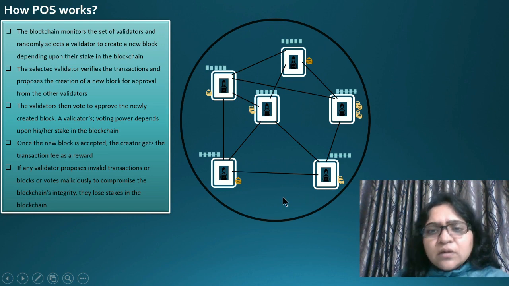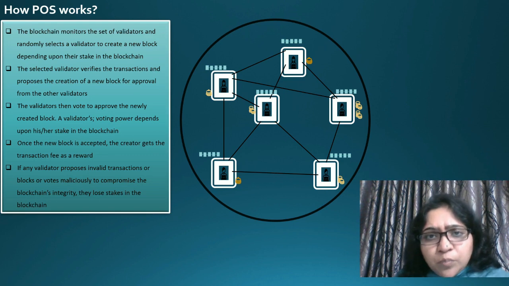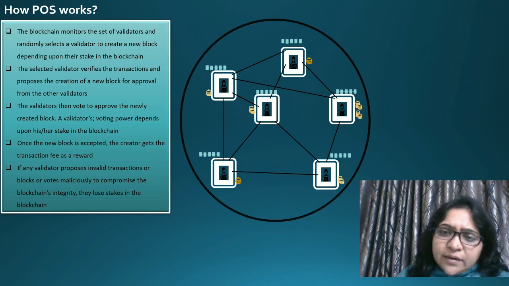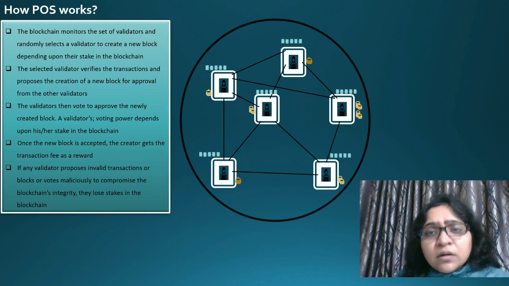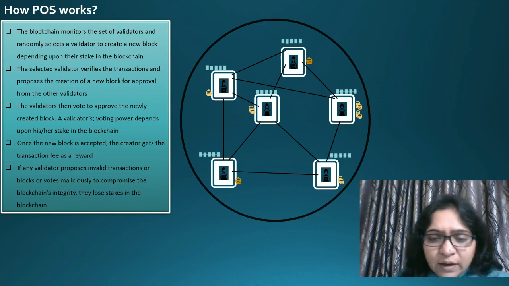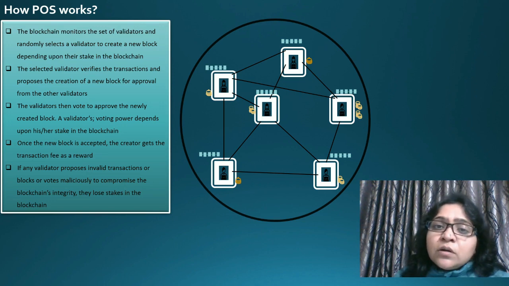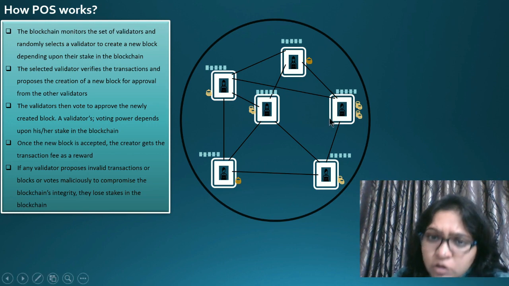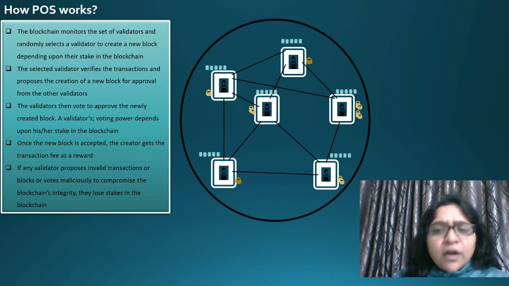Now a systematic algorithm will run and pick a validator to validate the block's transactions. The more stakes you put against the particular mining, the more chances you have to be picked by the algorithm.